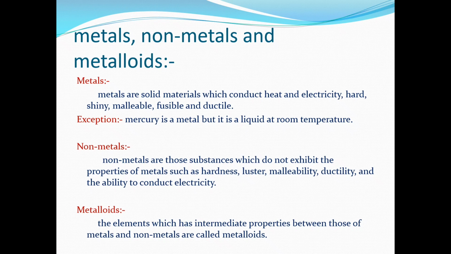If we take a substance and it is able to conduct heat and electricity, and it is shiny, we will say that it is a metal. But here we are saying that metals are solid materials. That is, the metals which we have in nature are solid. But there is an exception: mercury is a metal, but it is liquid in nature. This is the only exception in this case.